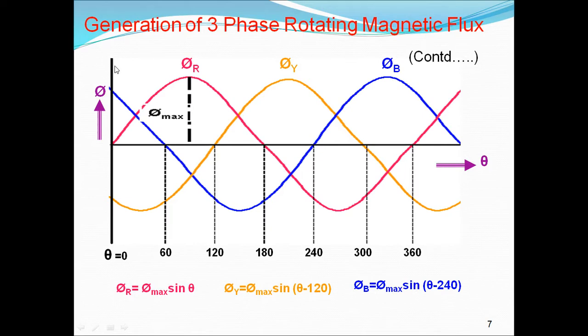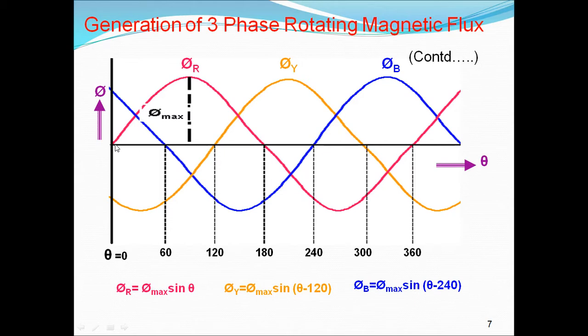This is the flux drawn between phase angle and the magnitude of the flux. If you see here, the R phase starts at an angle of 0 degrees, and the Y phase starts after 120 degrees.